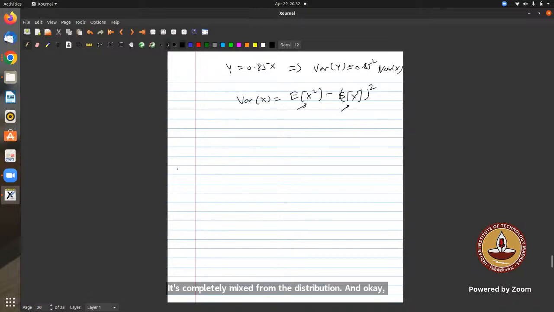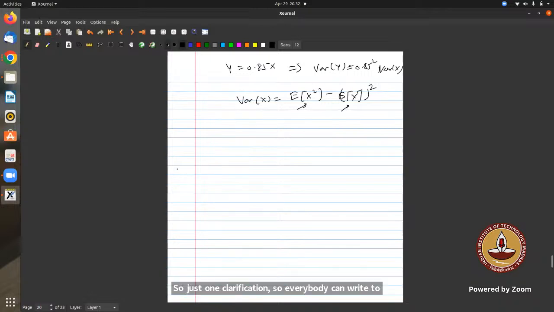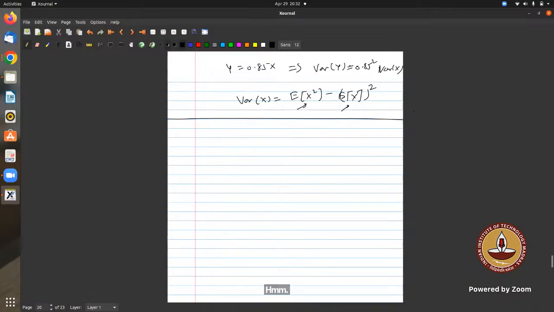Just one clarification. Even if I substitute and make a random variable Y and then do it manually the way we do for X, would that still be the same? Yes, that's the same. Both the approaches I have shown here are correct ways to solve this question. Okay, sir, thank you.